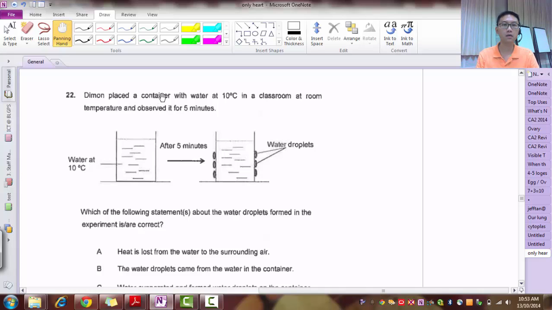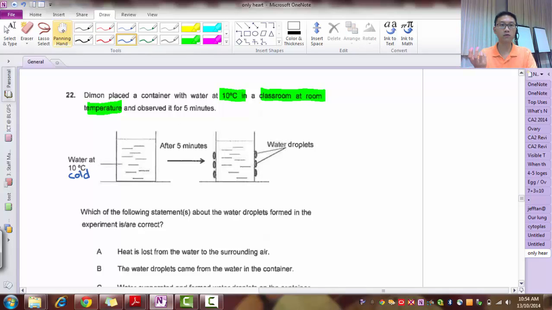Damien placed a container with water at 10 degrees Celsius. That's something you must highlight. 10 degrees Celsius, in a classroom at room temperature, and observed it for 5 minutes. Which of the following statements about the water droplets formed outside is true? So this is cold water. 10 degrees Celsius, it is cold. Alright, so let's write this down just to remind us. This is cold water.